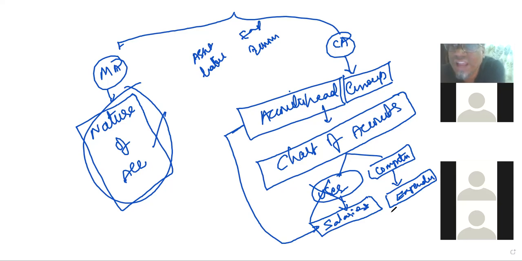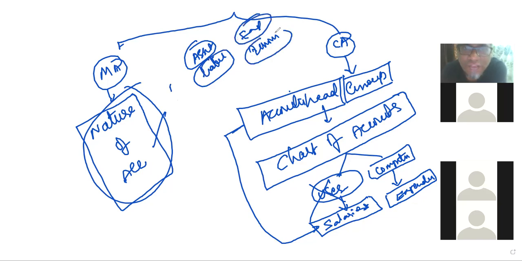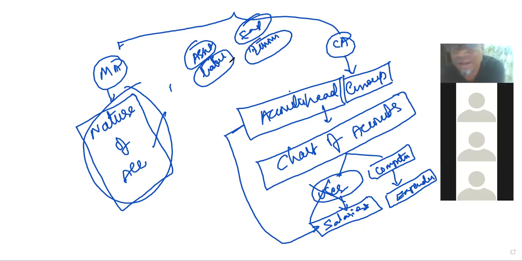So you need to tell the computer what is the list of accounts available in your business, what is the list of liabilities, what is the list of expenses, what is the list of incomes. You need to define. The natures are already there, but you need to give the list. Then only can you select the list and put the figure. All the functional areas of accounting will be cleared with the computer application.